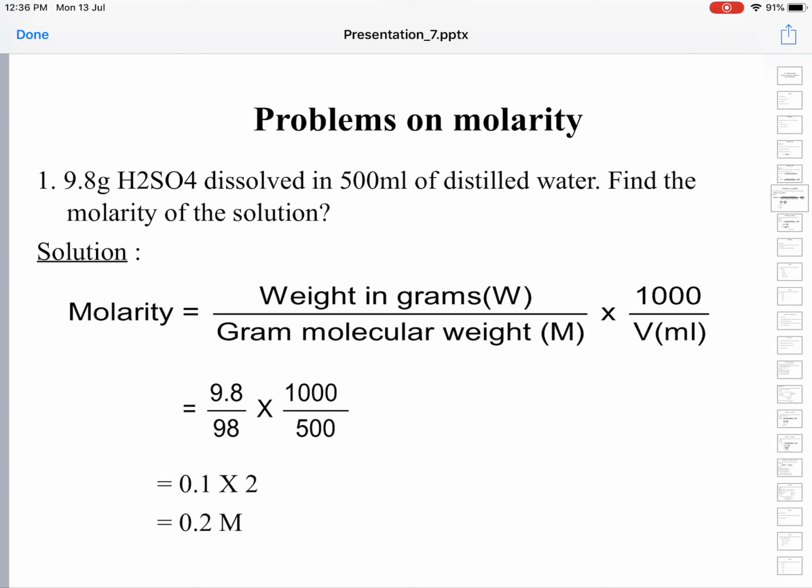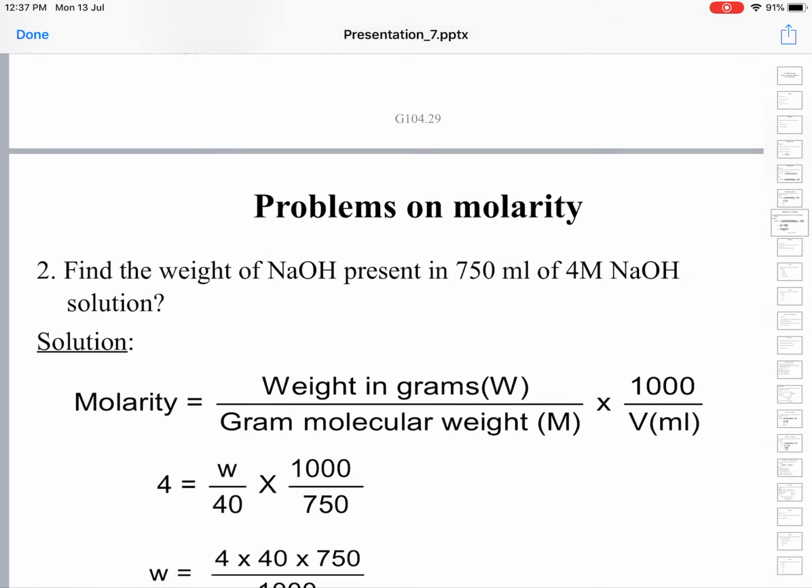That comes to 9.8 by 98 into 1000 by 500. 9.8 cancels 98 10 times, so it comes to 100 by 500, that is 1 by 5. 1 by 5 is nothing but 0.2. So the molarity of a solution containing 9.8 grams of H2SO4 in 500 ml of distilled water is 0.2 M. This is how you have to solve the problem.